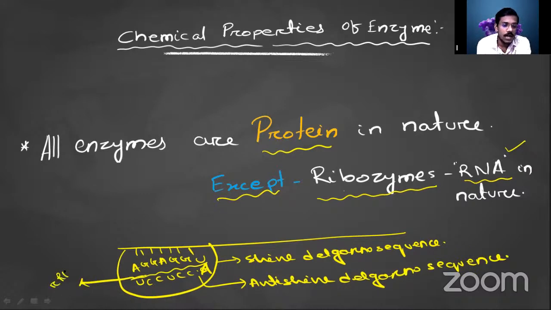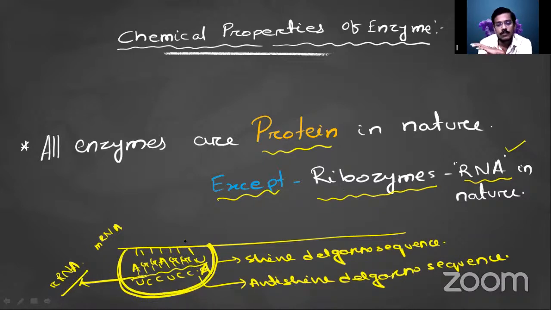This RNA binds with the Shine-Dalgarno sequence of the mRNA. This is the mRNA, and this is the ribosomal RNA, present inside the ribosome. When the Shine-Dalgarno sequence and anti-Shine-Dalgarno sequence bind, the ribosome starts to bind to this mRNA.